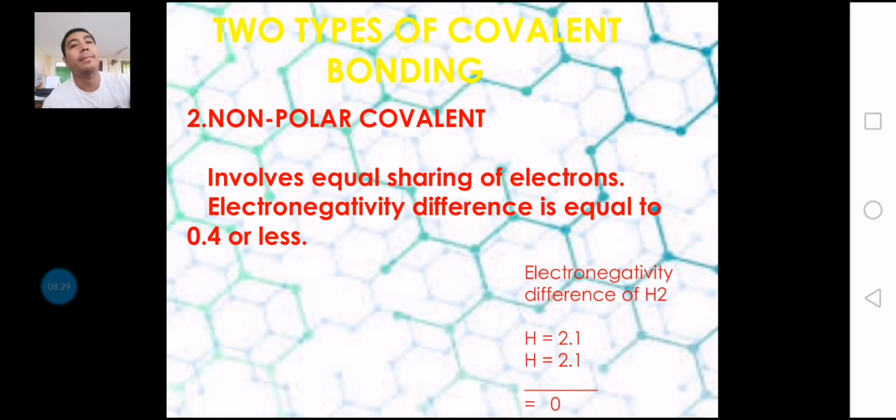So we have two types of covalent bonds, polar and non-polar. Polar involves unequal sharing of electrons. It usually occurs between non-metal and non-metal, and the electronegativity difference is usually greater than 0.4. Non-polar is also a type of covalent bond, but it involves equal sharing of electrons, and usually the electronegativity difference is 0.4 or less, or 0.